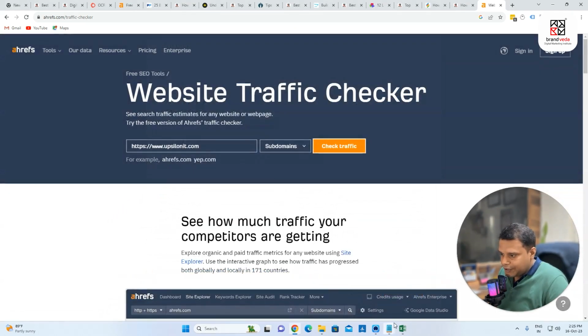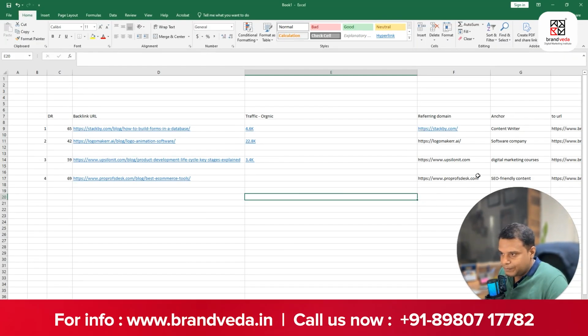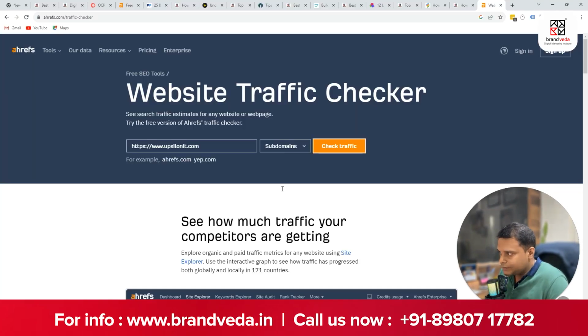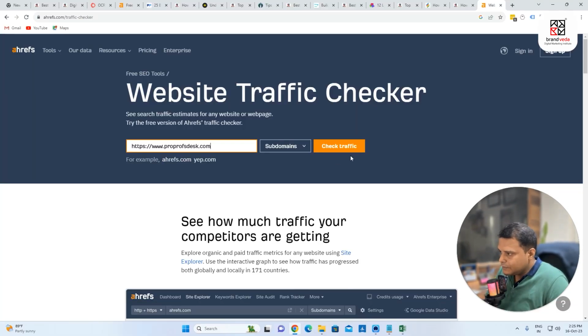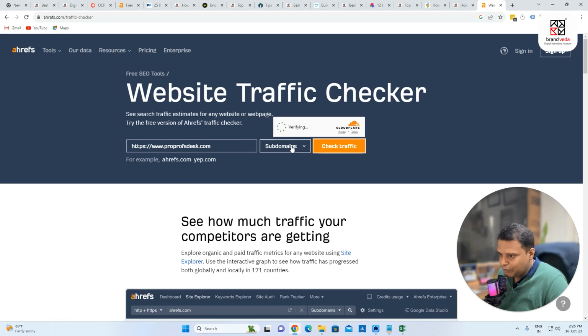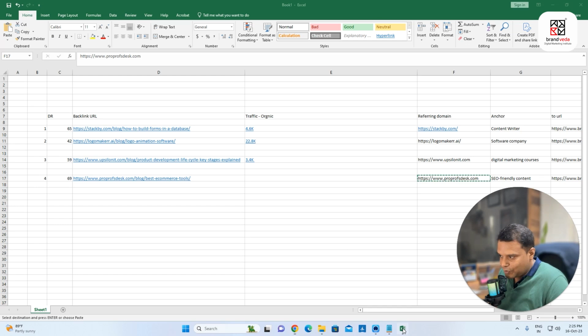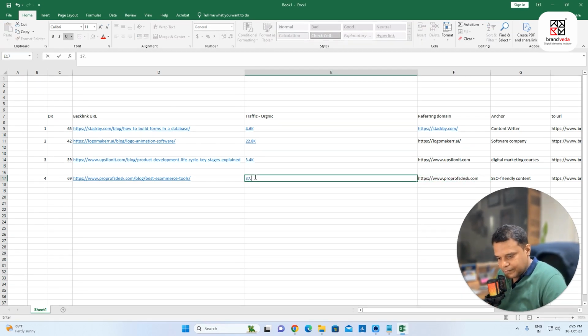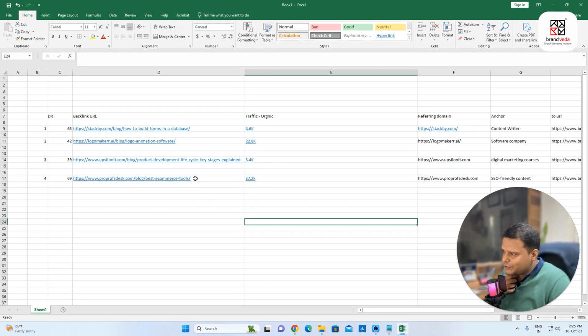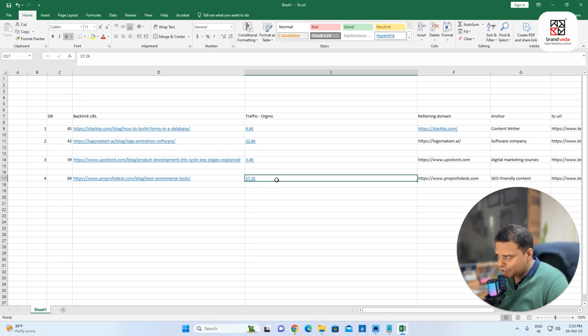And let's say I'll go again. Let's say I'll go to this site. Let us check. Keep this in mind, I'm checking for subdomain because this is what's available in the free plan. So you can always do this. This is 37.2k. Okay, so you can see that this website is really doing very good, which is 37.2k. This is one of the reasons they have a good domain rating out of 100.